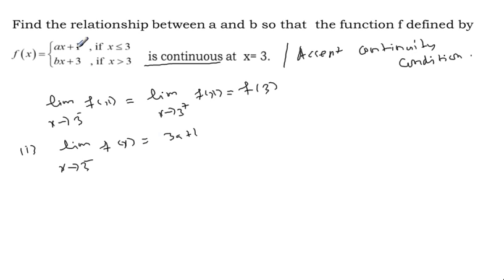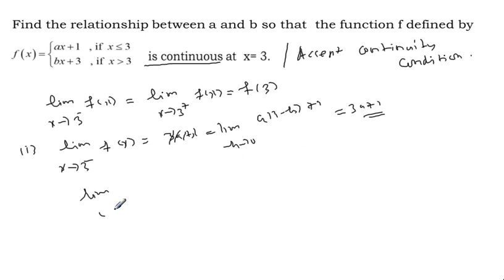Or if we take ax plus 1, the 3a plus 1 comes from the same branch. Then, first find the left hand limit: limit h approaches 0, with x equal to 3 minus h, a into 3 minus h plus 1. Taking h equal to 0, what is the value? 3a plus 1. The same thing you can get.